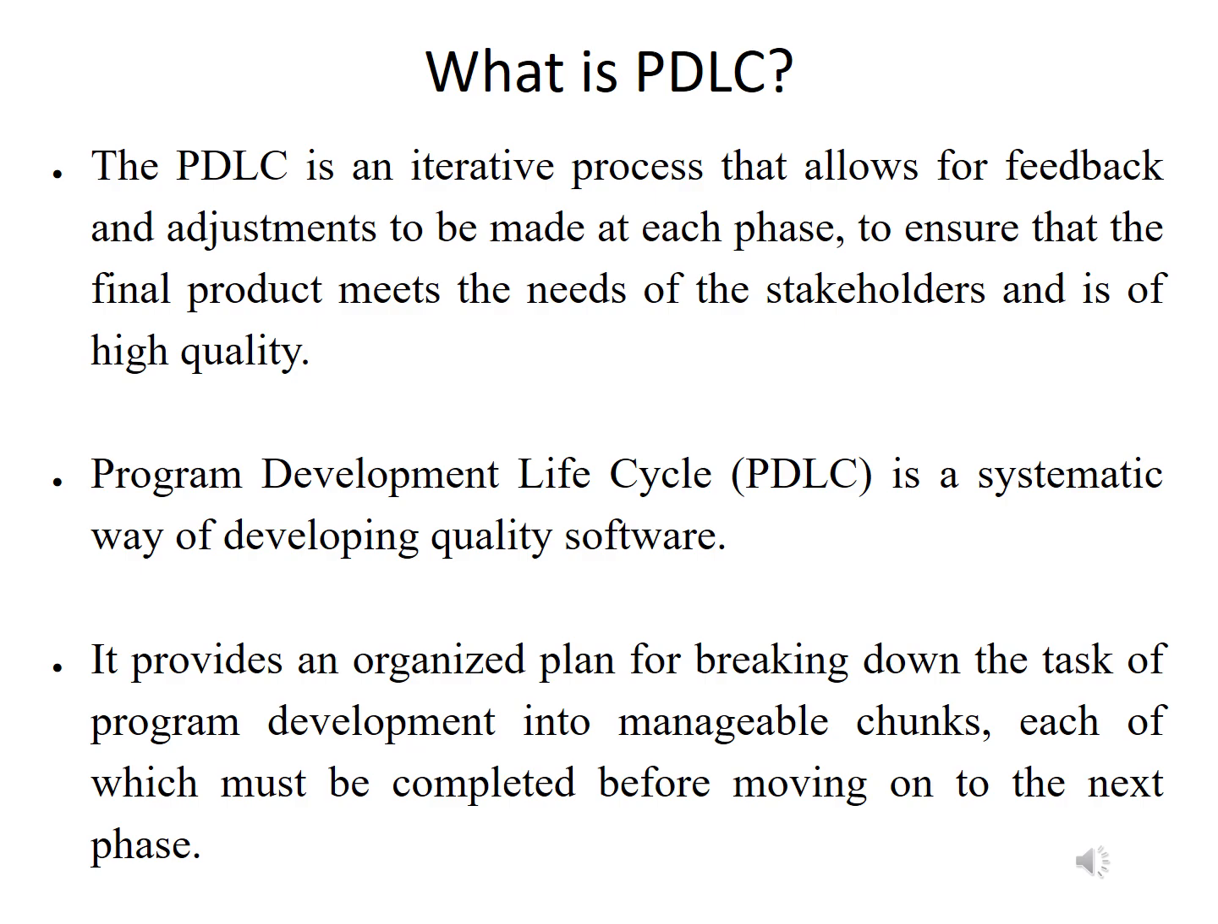What is the program development life cycle? The program development life cycle is an iterative process that allows for feedback and adjustment to be made at each phase to ensure that the final product meets the needs of the stakeholders and is of high quality. It is a systematic way of developing quality software. It also provides an organized plan for breaking down the task of program development into manageable chunks, each of which must be completed before moving on to the next phase.